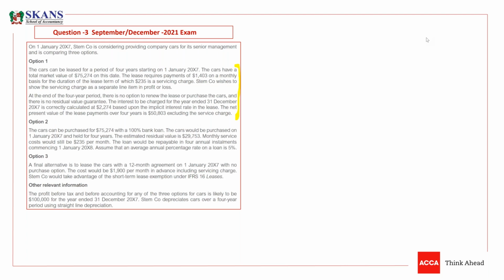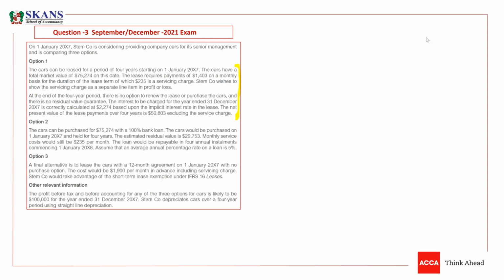So what we need to do is book a right of use asset, guys. You don't need to give a journal entry because it was not required in the question. You need to book a right of use asset and a lease liability. The lease liability is given in the question as 50,803, and the right of use asset should also be 50,803.